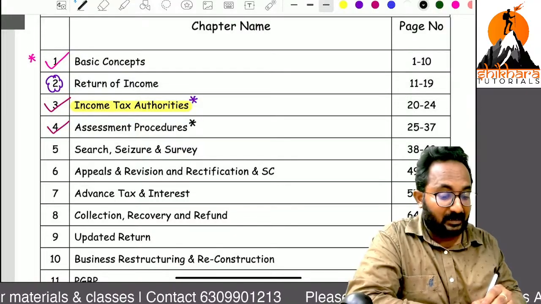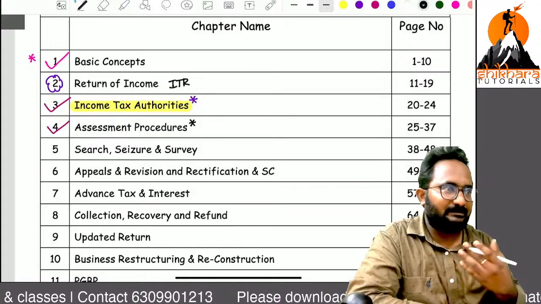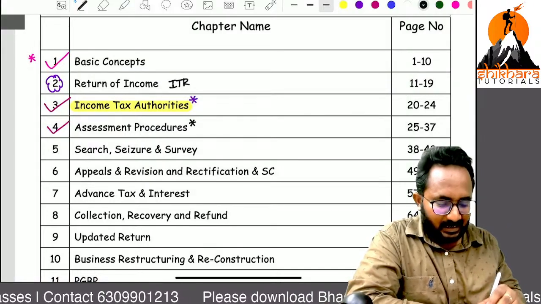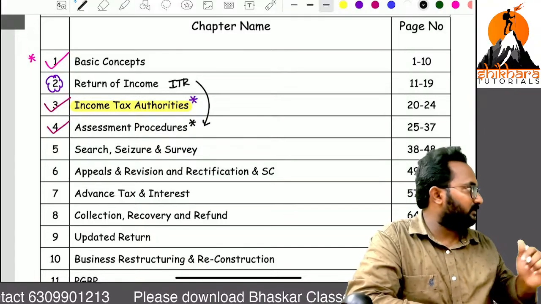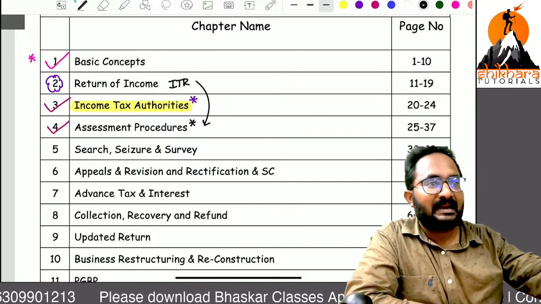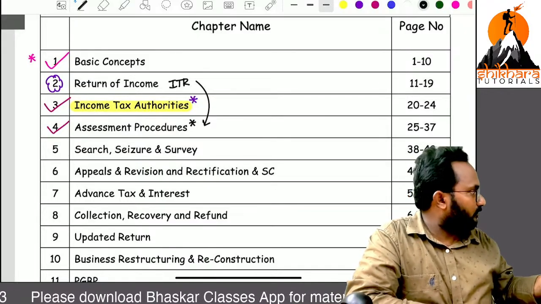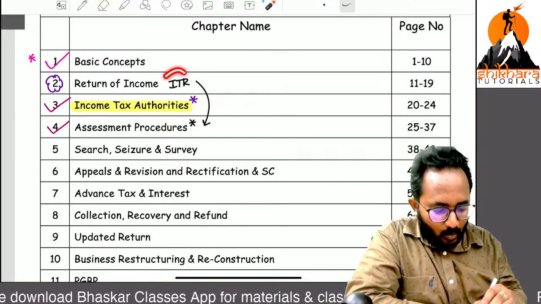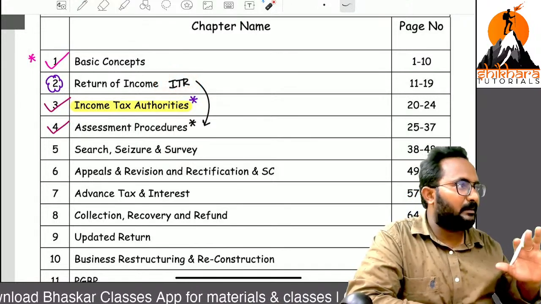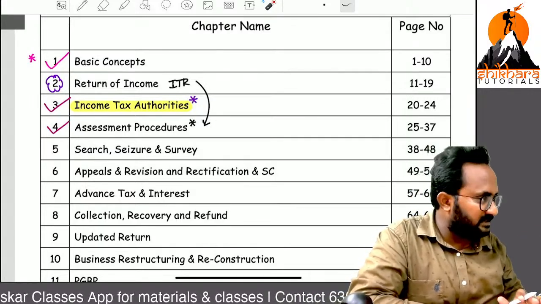Up to the return of income, I know. If you are filing an ITR, I know all the things. But what is the background work? How will these ITRs be verified by the income tax department? We can get an idea about all of it in the assessment procedures chapter. Assessment normally means verification: how ITRs are processed and how ITRs are verified by the income tax department. We can learn all of this in the assessment procedures chapter.